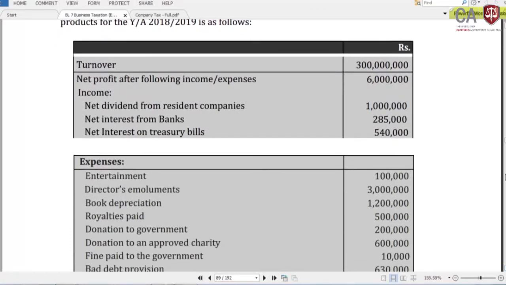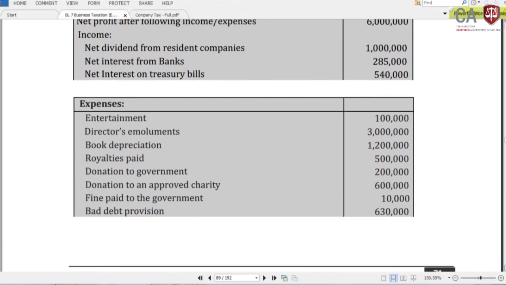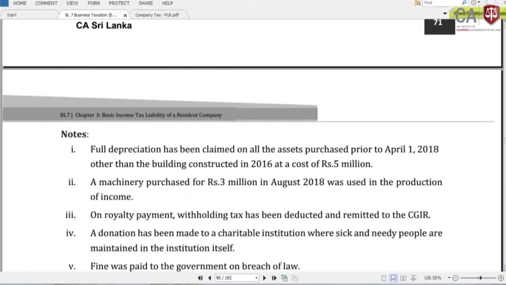In this study guide there is a separate example, but I am not supposed to discuss it in these recordings. You can see how it can be calculated, and you can also use the study materials. Later, in our second session, we will discuss one particular company tax question, to understand further how we calculate company taxation.